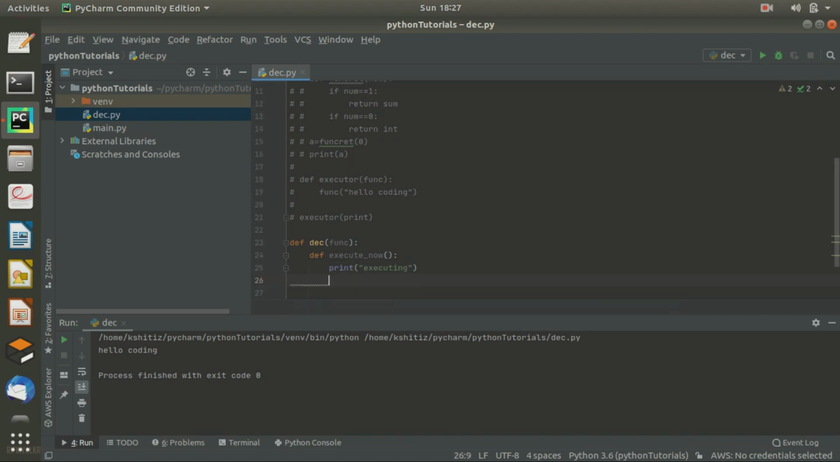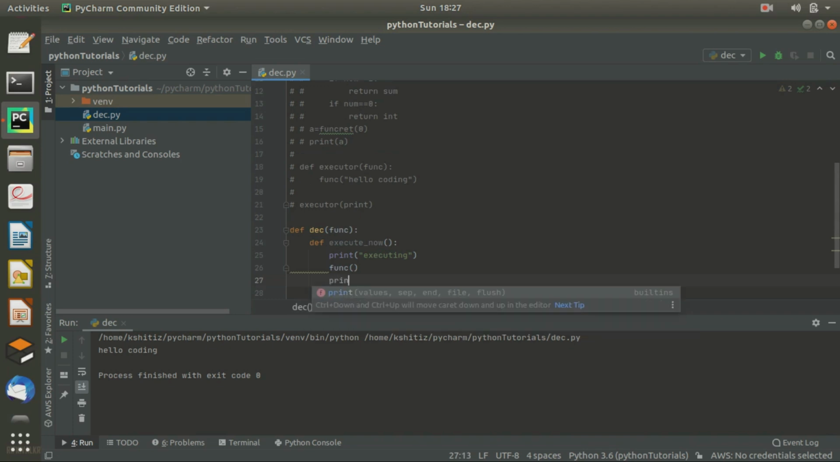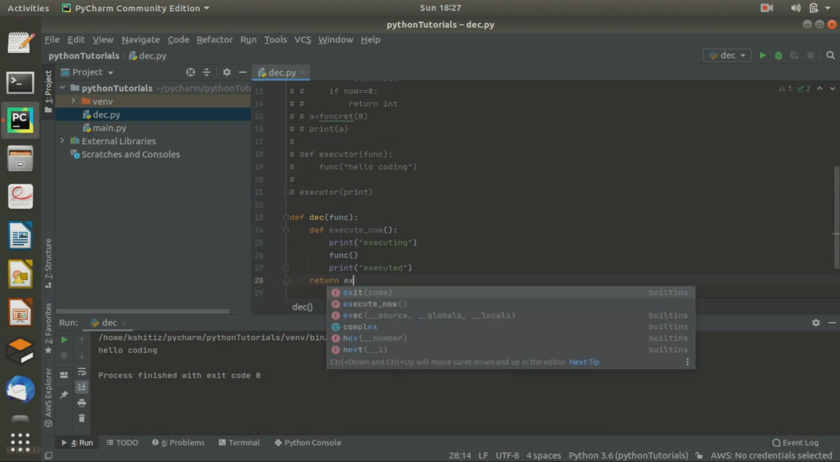Okay, and now function call, now it will print executed. Okay, and in the last it will return execute now.